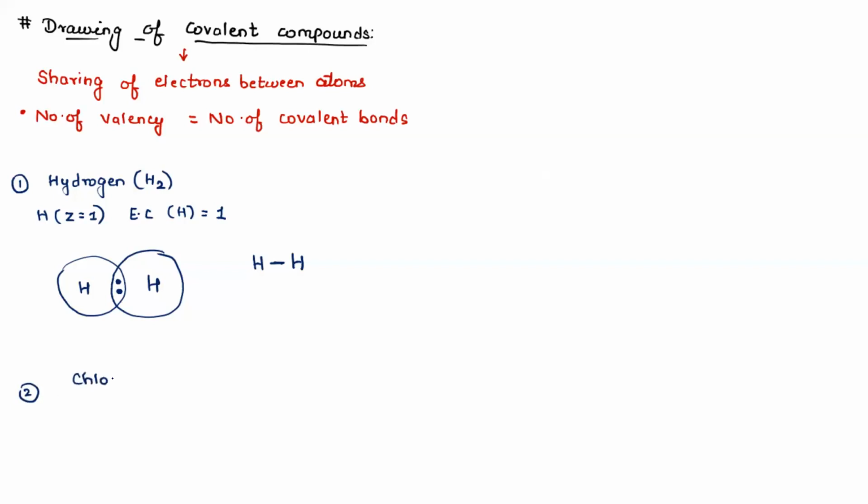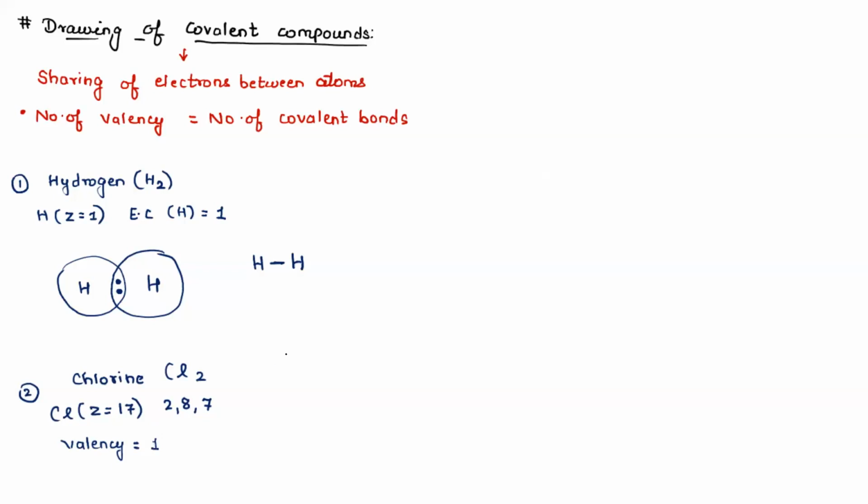Let's do chlorine molecule, Cl2. Chlorine, Z is equal to 17. So 2, 8, 7. What is valency of chlorine over here? 1, right? Because it will require one electron. Valency of chlorine is 1.